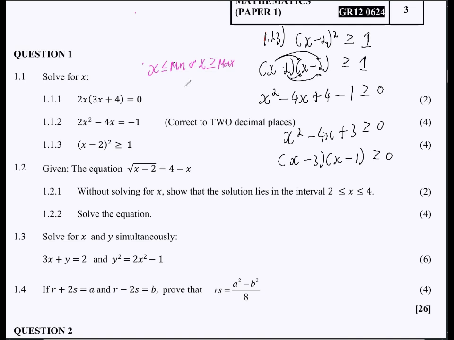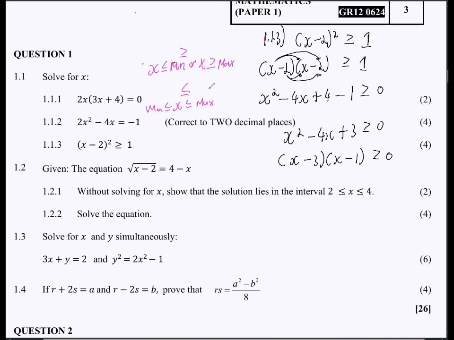But when it's facing this other side, when it's a less than sign, then your solutions become like this, where you have the minimum value here and then the maximum value like this. So always note, guys. Now, obviously, if you don't have the equal here, that means you will remove the dash right there.